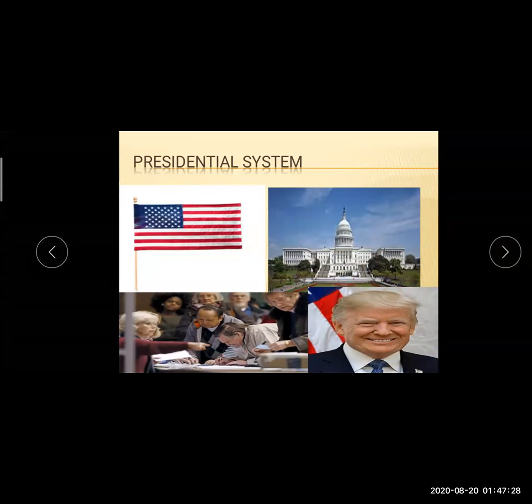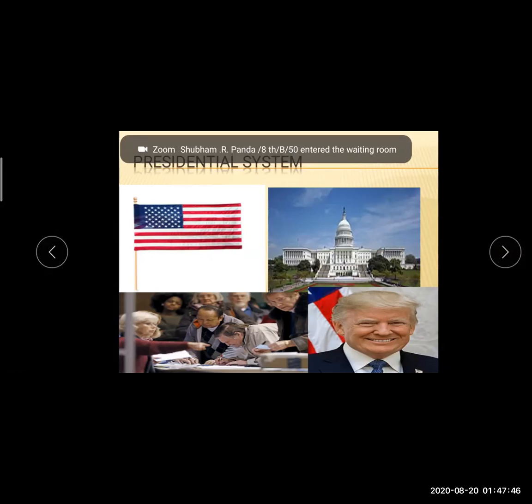In our parliamentary system, we have a prime minister and a council of ministers. Even if we want to take any kind of decision, we are supposed to take the permission or the discussion of the opposition party. But in a presidential system, all the decisions are taken by the president. In America, this system is different from the parliamentary form.